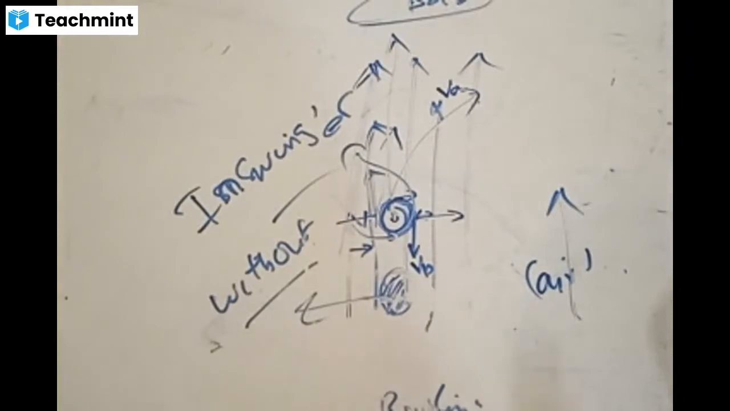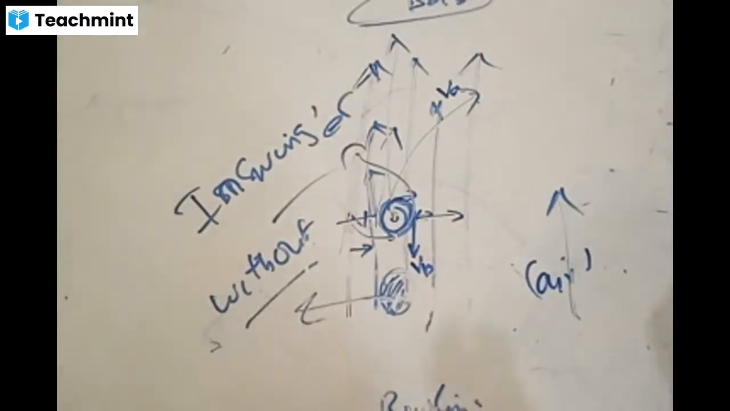Now, what is dynamic lift? Dynamic lift is the lifting of a heavy body like an aeroplane by creating a pressure difference. How to understand this dynamic lift? A heavier object can be lifted up easily by creating the pressure difference between these two.